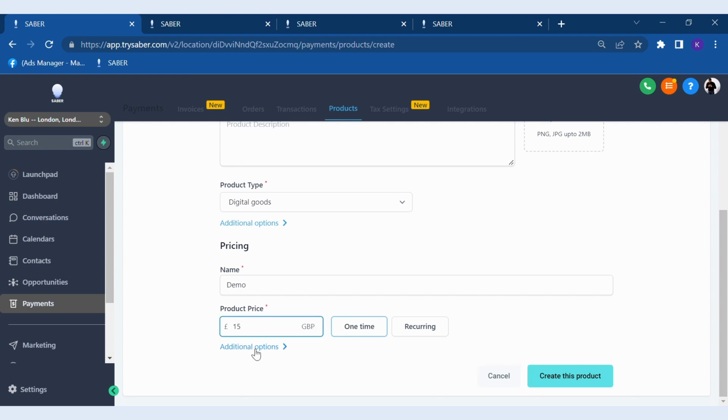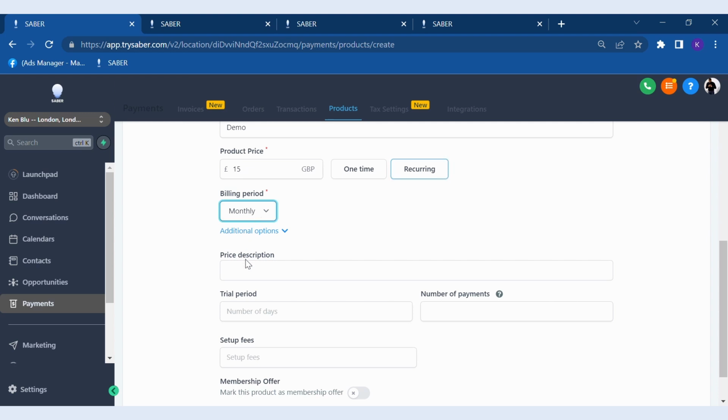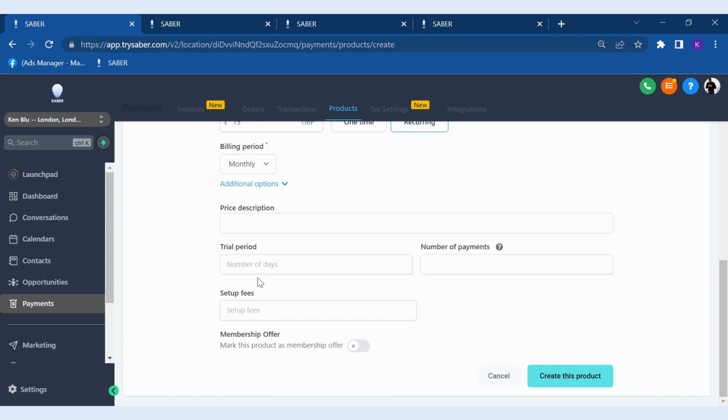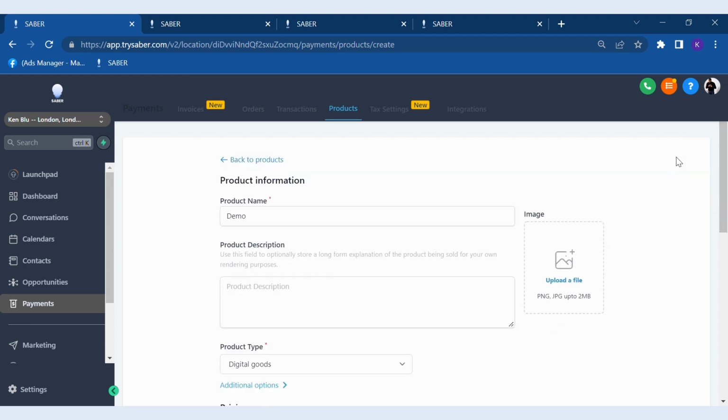I can make it a one-time cost or reoccurring, monthly, custom, yearly, daily, time period, all of those kind of elements, and you can connect it to one of the membership offers if you wish to. Now, this needs to be integrated with Stripe or PayPal, and if you do integrate it with Stripe or PayPal, it will automatically be created on those platforms and take payments and send it to those platforms.